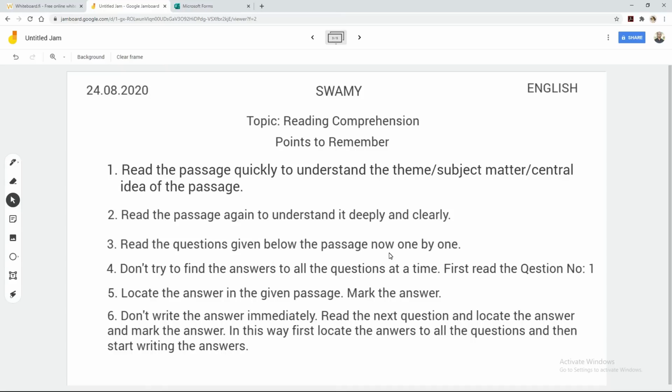Now point 3 is, read the questions given below the passage, one by one. After completion of reading the passage the second time, read the questions given under the passage. Read all the questions given under the passage one by one.